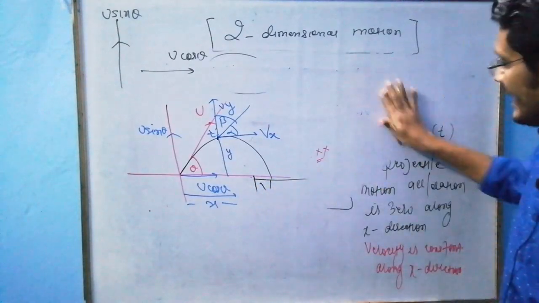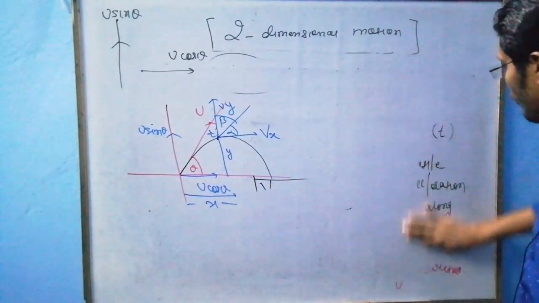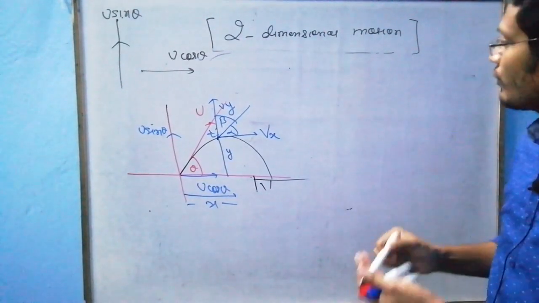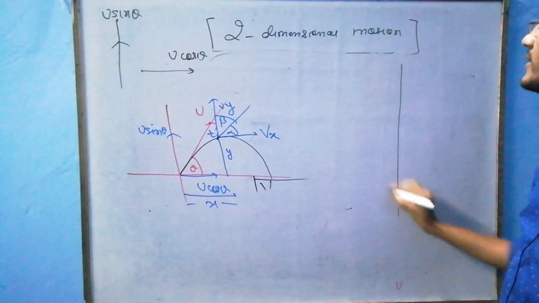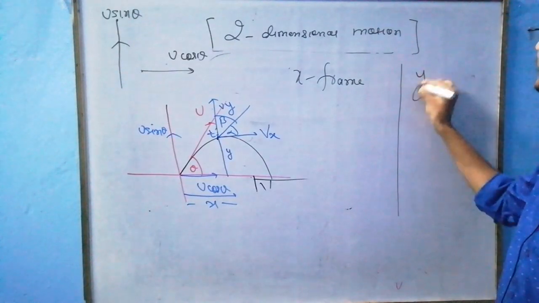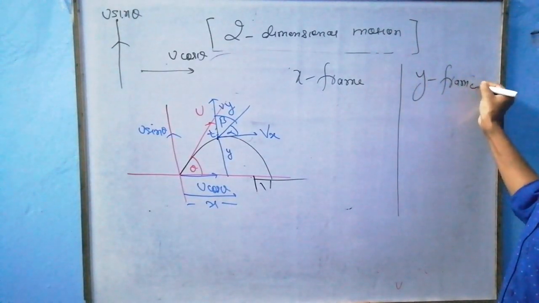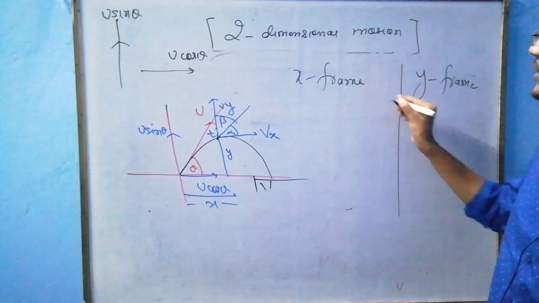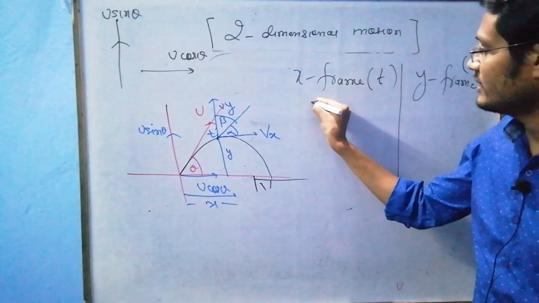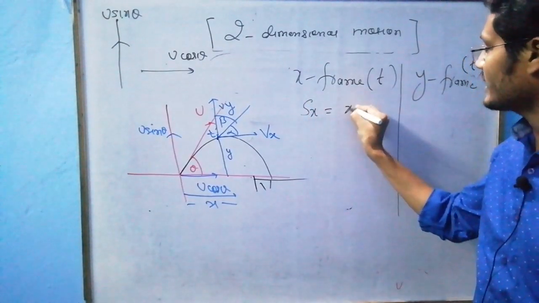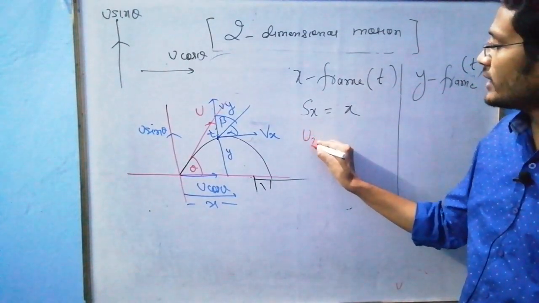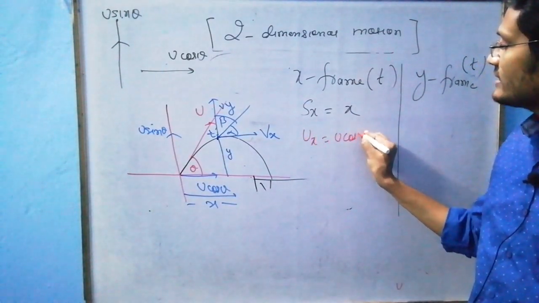Again, in order to analyze this motion, I have to form the X frame and Y frame. What is happening in the X frame and Y frame at this instant of time t? Distance traveled is x, sx. Ux is u cos theta, the initial velocity.